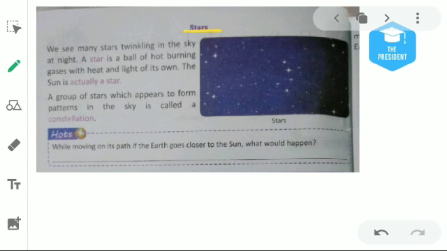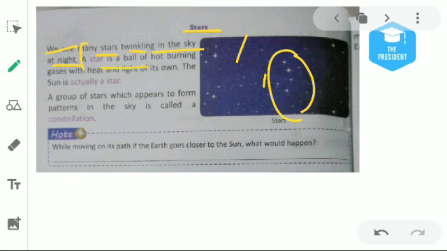Everyone has seen the stars at night. The brightest objects which we see every night in the sky are known as the stars. But what is the basic definition of it? We see many stars twinkling in the sky at night. Everyone sees the twinkling stars at night. A star, what is a star? What is the definition?